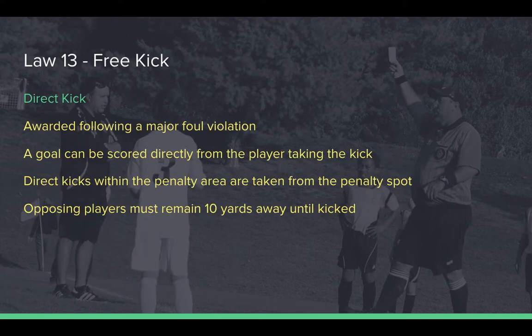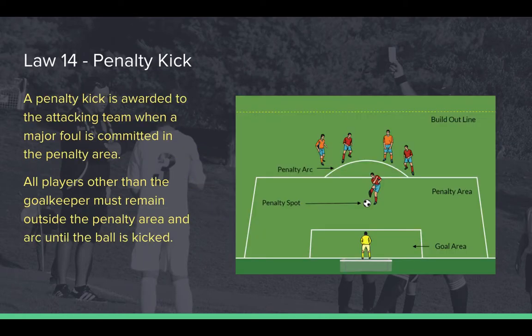The result of a major foul is a direct kick awarded to the non-offending team. Direct kicks, as the name implies, can score a goal directly from the kick without it touching a second player. The team not kicking the ball must remain 10 yards away until the ball is kicked. Direct kicks inside the opponent's penalty area will result in a penalty kick from the mark. Opposing teams must remain outside the penalty box and penalty arc until the ball is kicked.